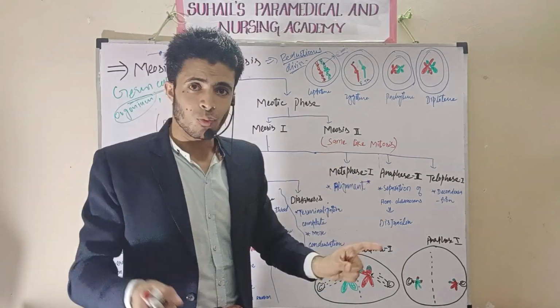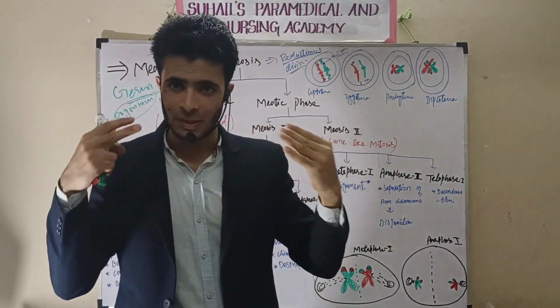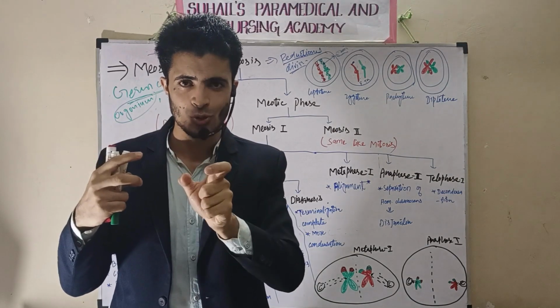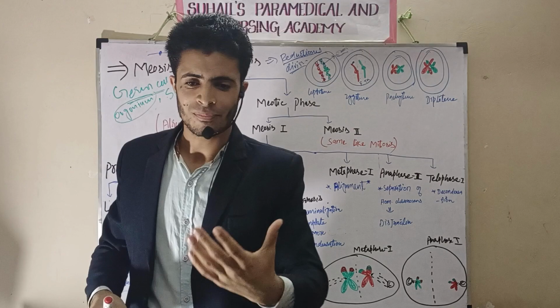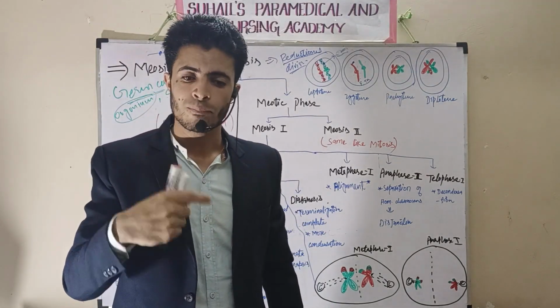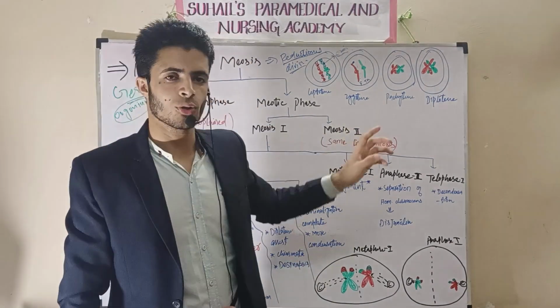So remember, when crossing over occurs between the non-sister chromatids of two homologous chromosomes, it creates variation in the generations. The variations that you find in the species are due to the crossing over.